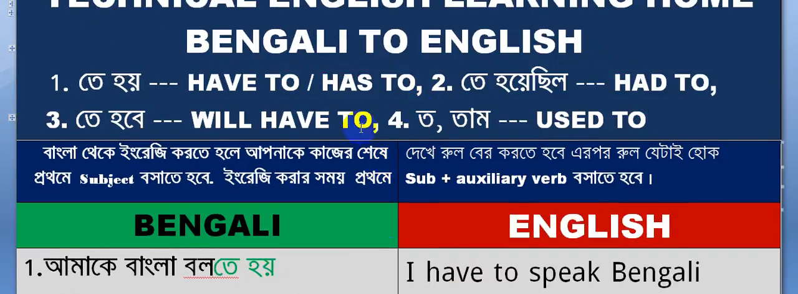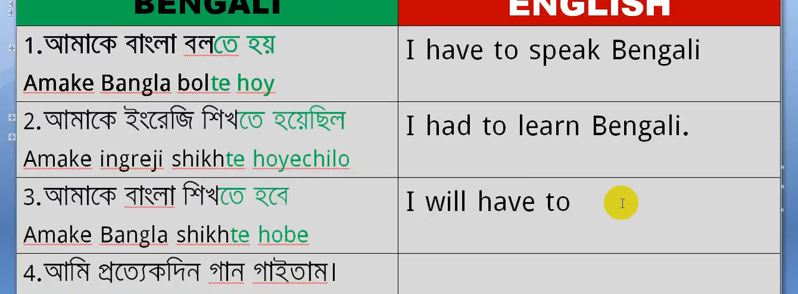Look here. If you get "te hobe" in Bengali, in English you will have to use "will have to." So, তোমাকে ইংরেজি বলতে হবে: it will be "you will have to tell English." "Te hobe" means "will have to," and "bola" means "tell." আমাকে বাংলা শিখতে হবে. Look, "te hobe" means "will have to," so I have written here "will have to."